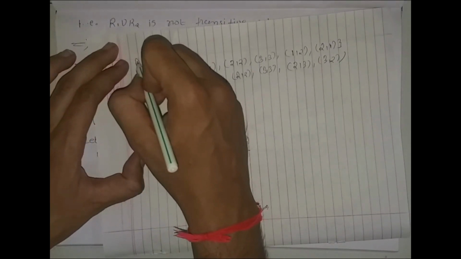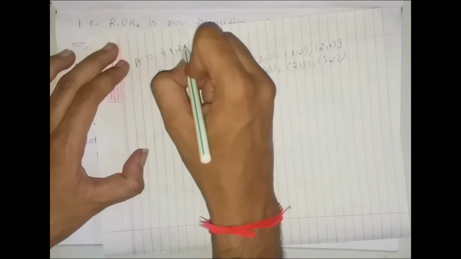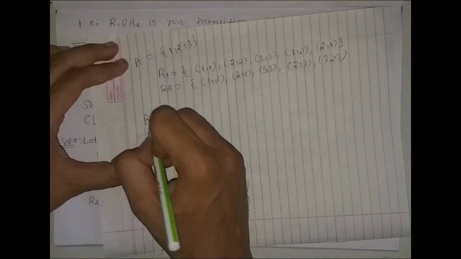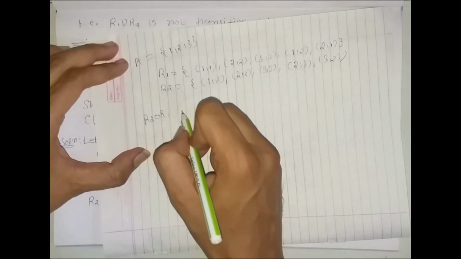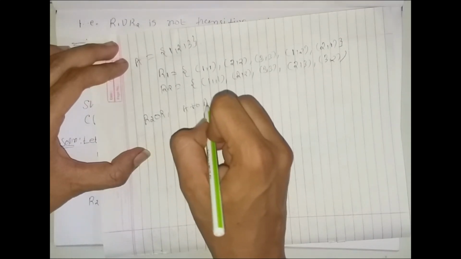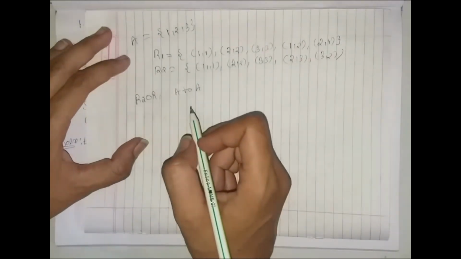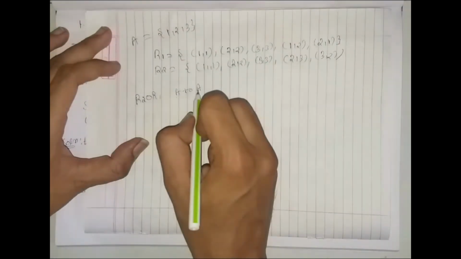Now our main set is A. Consider the three elements 1, 2 and 3. Now R2 composed with R1 is a relation from A to A.